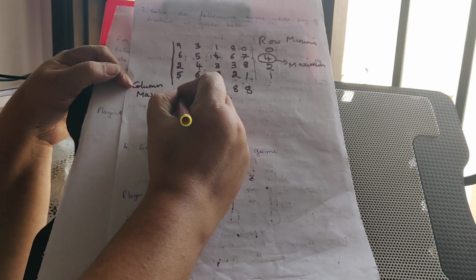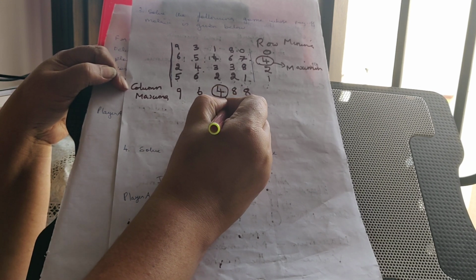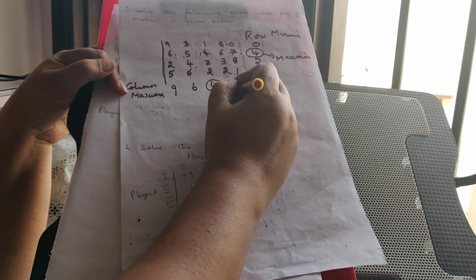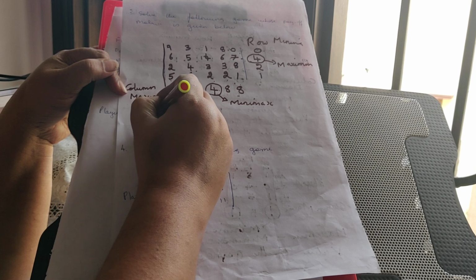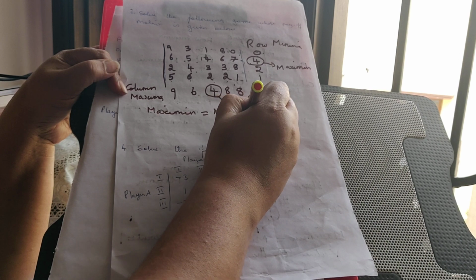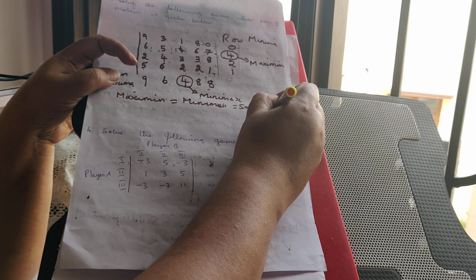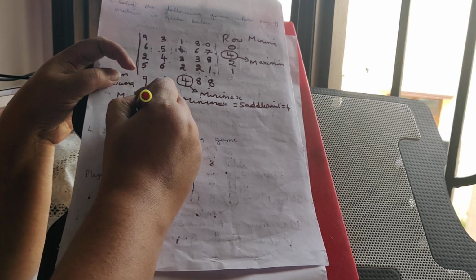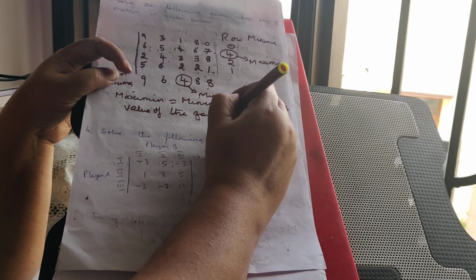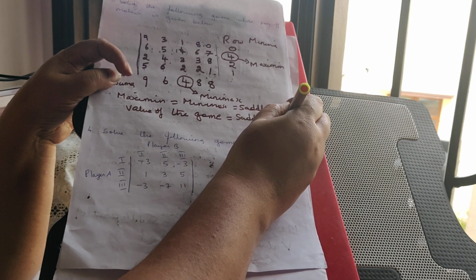Here, column maxima. In that I have to choose the smallest value. So the smallest value is 4. This is called minimax. Are both the same? They both are the same. So here maximin is equal to minimax, which is equal to the saddle point, which is equal to 4. Therefore, the value of the game is equal to the saddle point, which is also equal to 4.